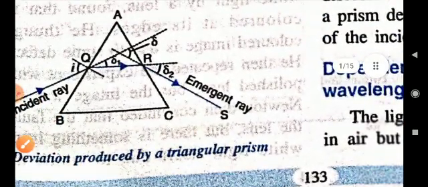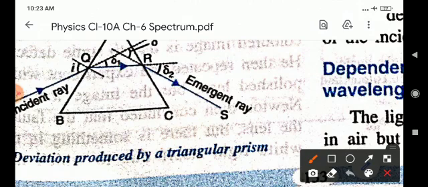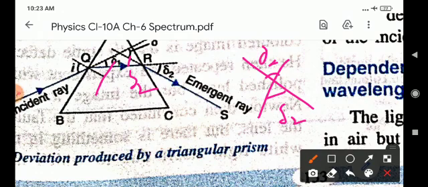Children, see, delta 1 and delta 2 are exterior angles. Delta 2 here is also delta 2 there because they are vertically opposite angles.